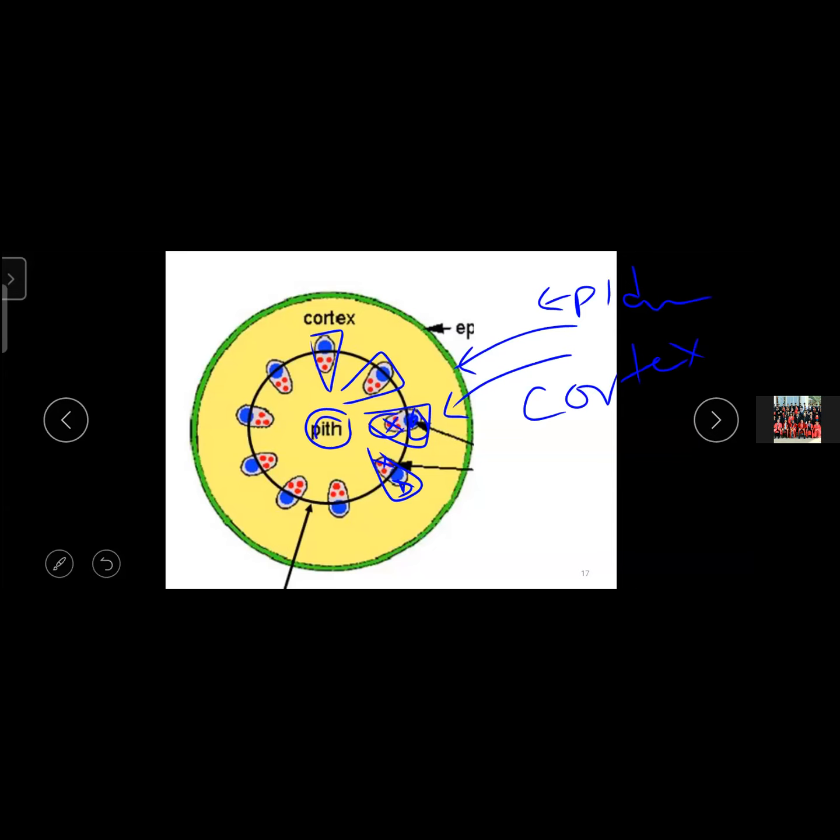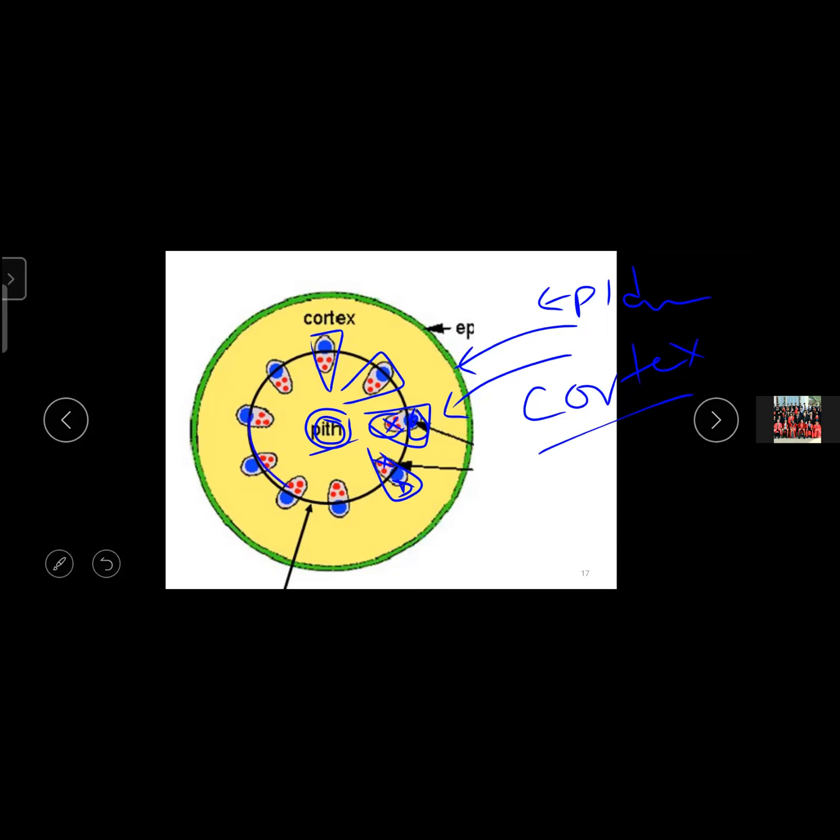Inner to the xylem, the middle part is pith. Can you remember when we were learning the location of the parenchyma? We studied cortex and pith of dicot stem and monocot root. So this is the dicot stem, cortex and pith. What is the tissue present there? Parenchyma tissue.